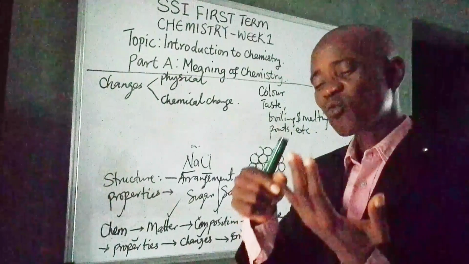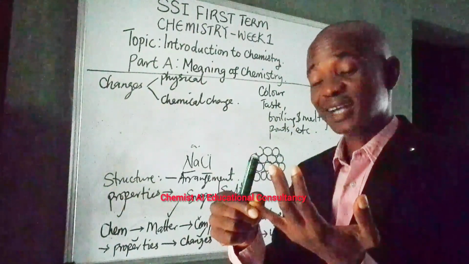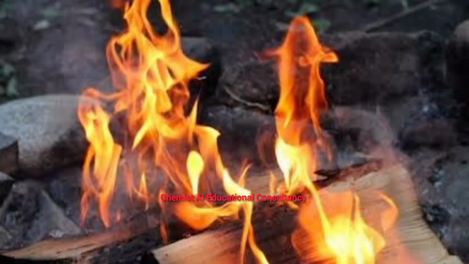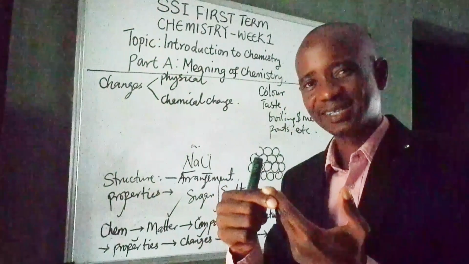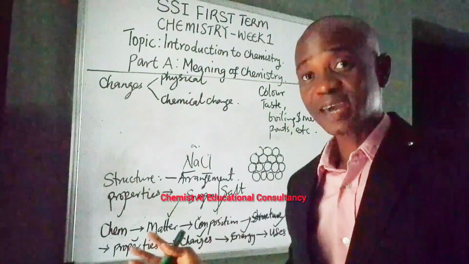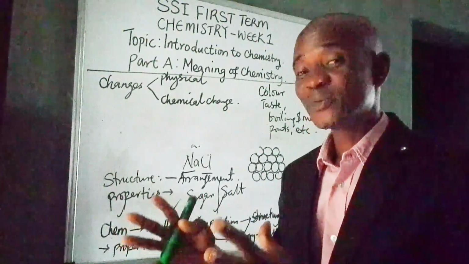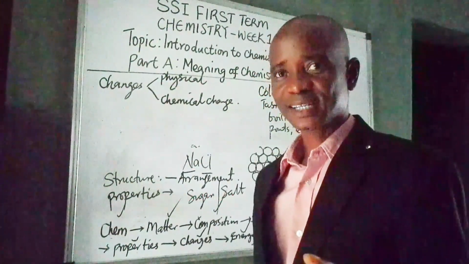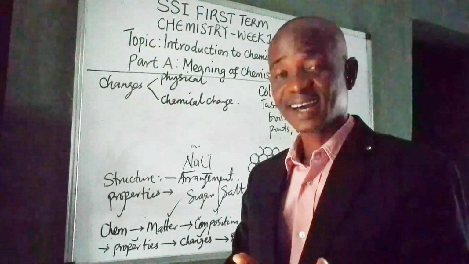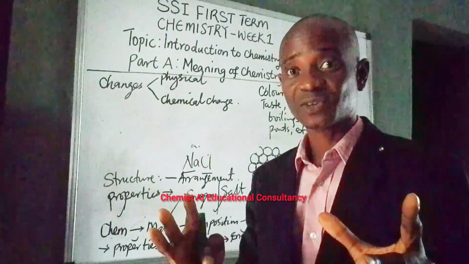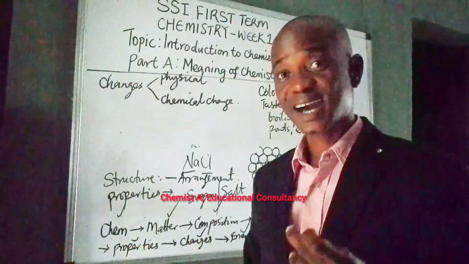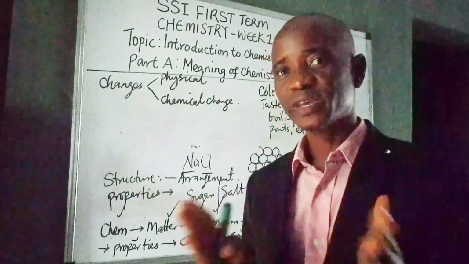1, you will ask, what substance is burning? 2, you will ask, what are the products formed as a result of the burning? You will also ask, where is the energy coming from? You will also ask, why does the process produce heat and light? So you see, chemistry will make you look at ordinary things with extraordinary questions. And again, chemistry will train you to ask what, why, and how. But if you lack the knowledge of chemistry, you may end up asking what and never care about why and how.